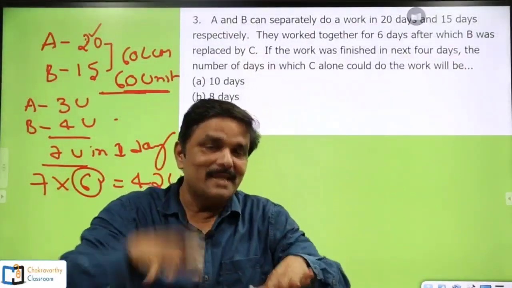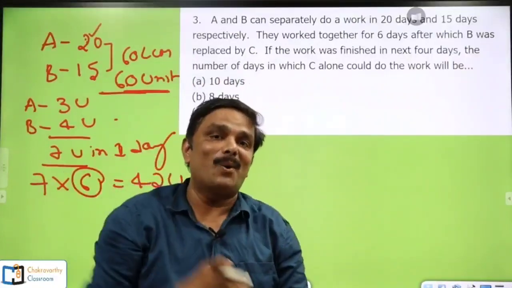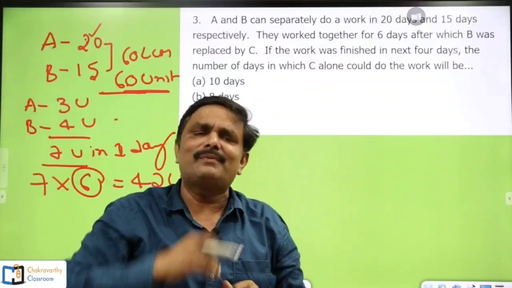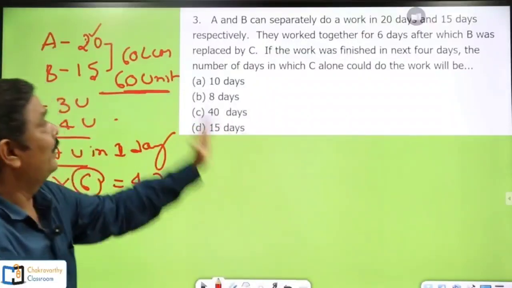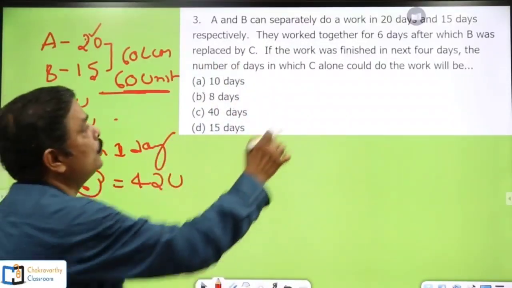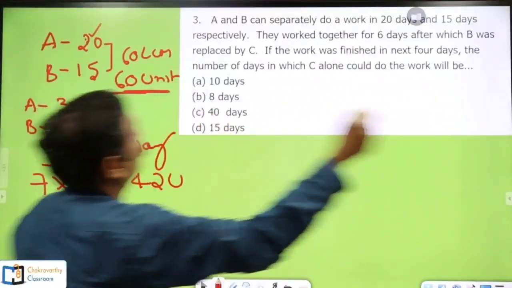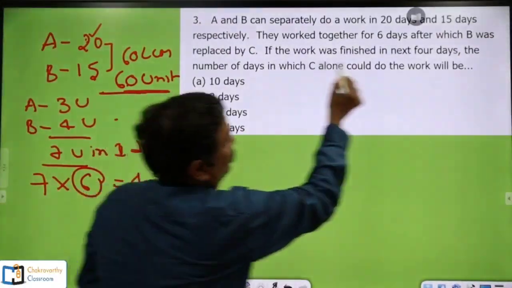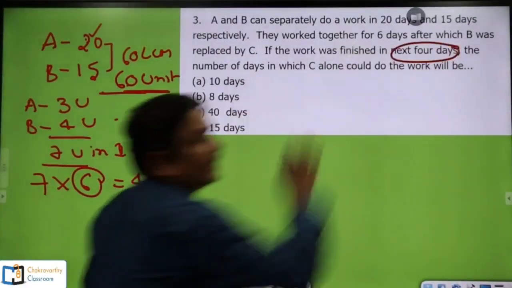In place of B, C joined A. Now A and C together took up the work. That's what they have given in the question. The work was finished in the next 4 days.